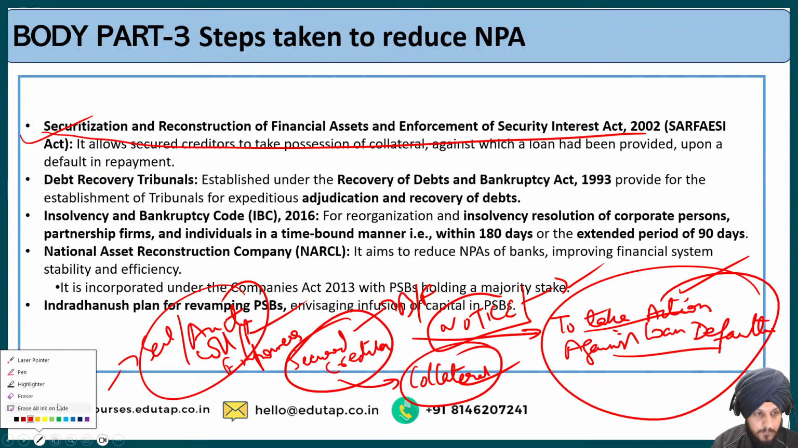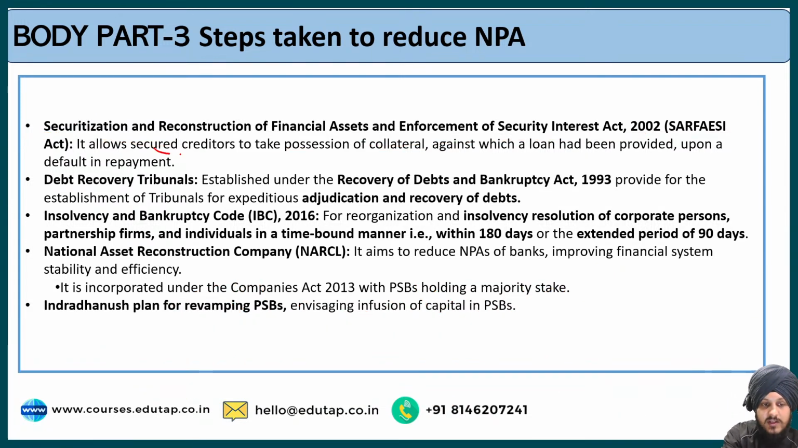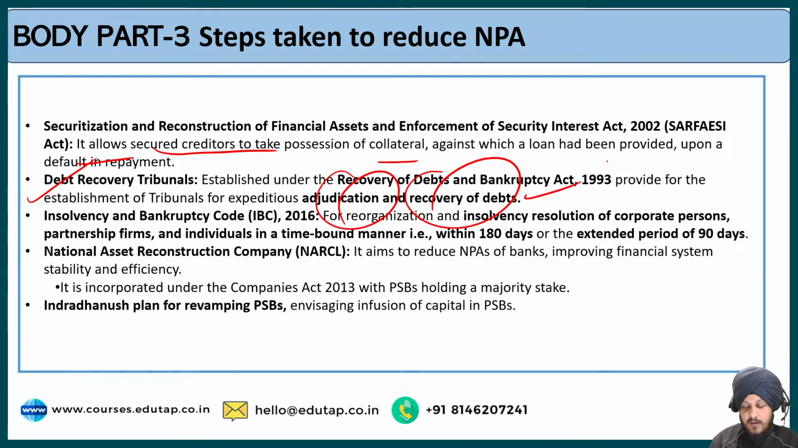The SARFAESI Act allows secured creditors to take possession of the collateral against which a loan had been provided upon a default in payment. Then the second step taken by the government is the Debt Recovery Tribunals, established under the Recovery of Debts and Bankruptcy Act 1993. The role is that it provides for the establishment of tribunals, and these tribunals adjudicate the matter and aid in the recovery of the debts.